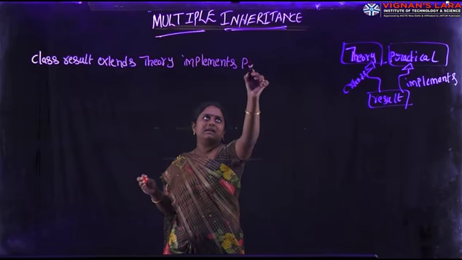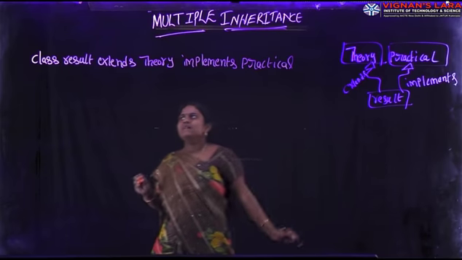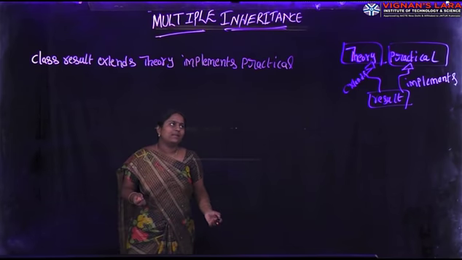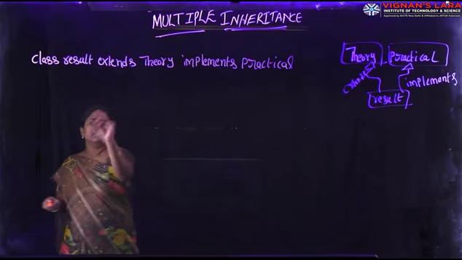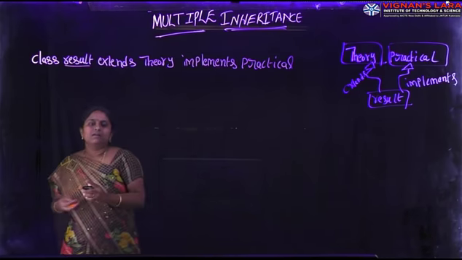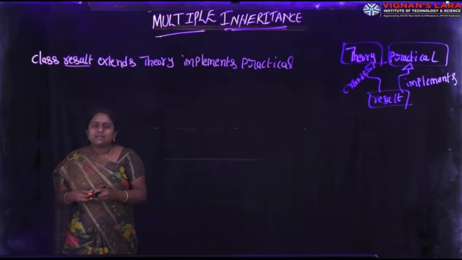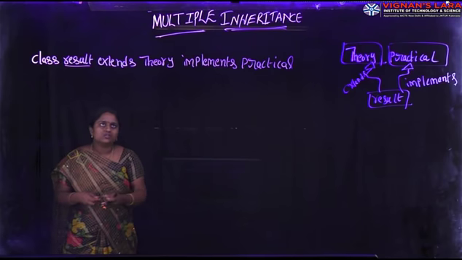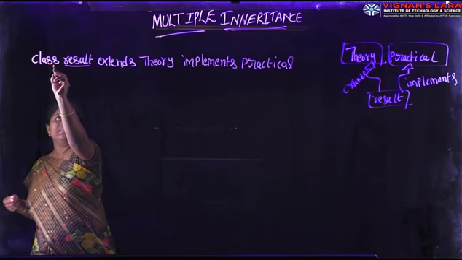In this one, result is the subclass, and theory and practical both are superclasses. Every subclass has some own methods and own variables, but it is a subclass. It inherits all the variables and methods from the superclass.